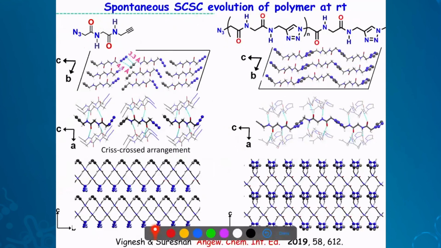So both of them crystallized in a very similar fashion. Actually, this is the crystal structure of this material. You can see the azide and alkene in a ready-to-react orientation. And this is not beta sheet actually. This is crisscrossed actually. They are 90 degree. Adjacent layers are at 90 degree to each other.